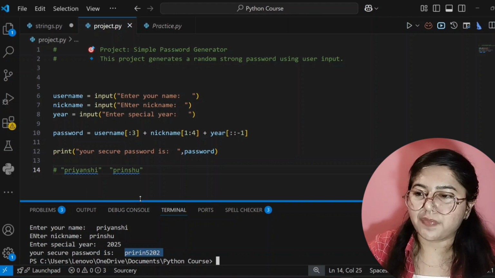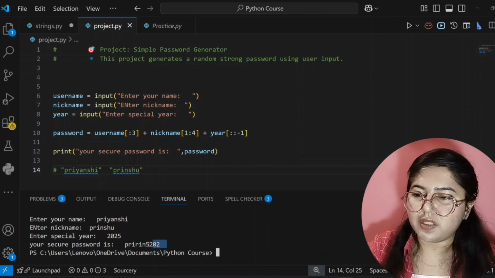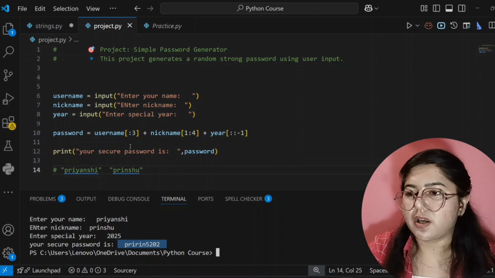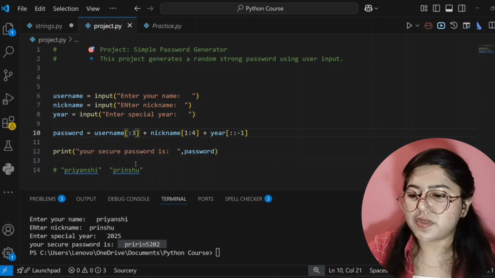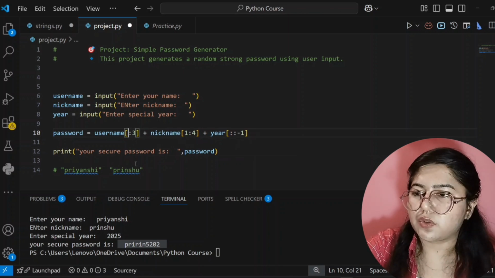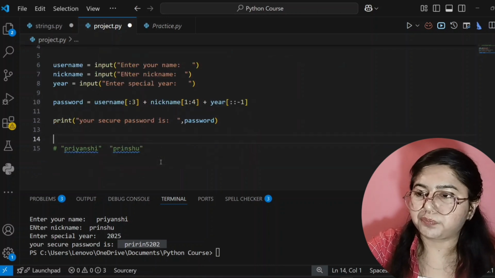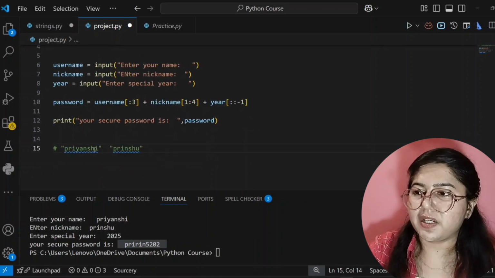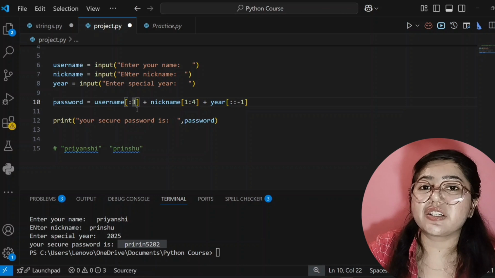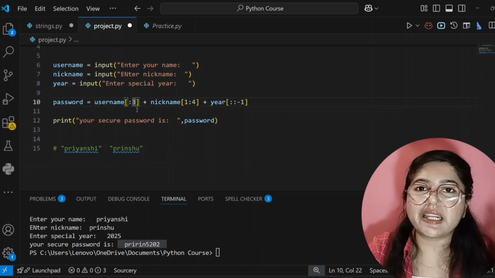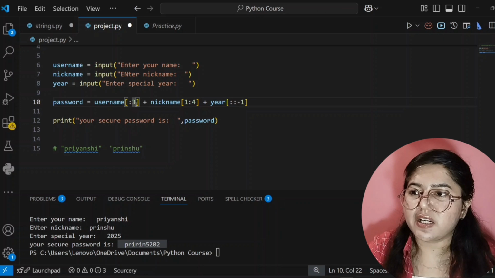So let's see this answer, or we will understand how this answer is showing. See here, I told my code compiler to take from 0 index, because by default it will take from 0. So that's why from my name it starts taking from the 0th index. So P, R, I, that's 0 index, 1 index, 2 index, and till 3 index means PRIY. But I already told you that it will not take till 3. It will take only till 2. It will take less than 1 index number for the ending point. So that's why it will take till 2.